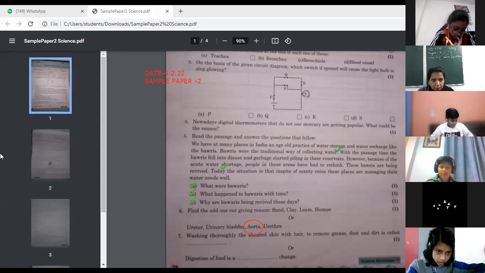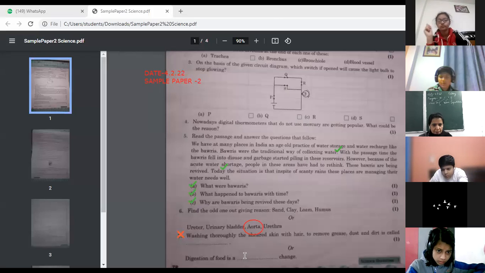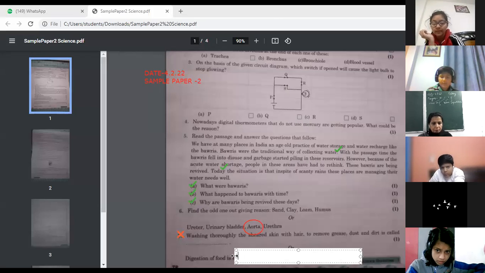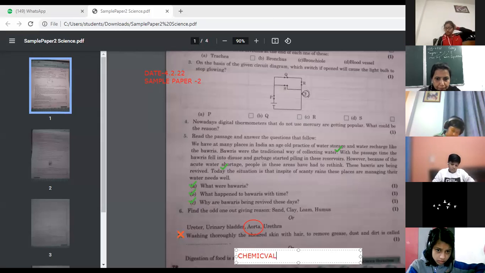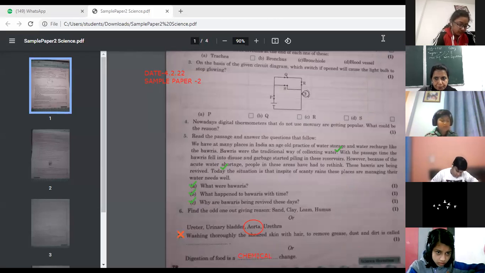Question 7 is not there. Kindly put a cross on 7. Next, let's see the one after. Digestion of food is a dash change. What do you think? What type of change is it? Yes, Mahi? Chemical change. Yes, it is a chemical change, because many processes are involved here. Okay, let's move to the next page.